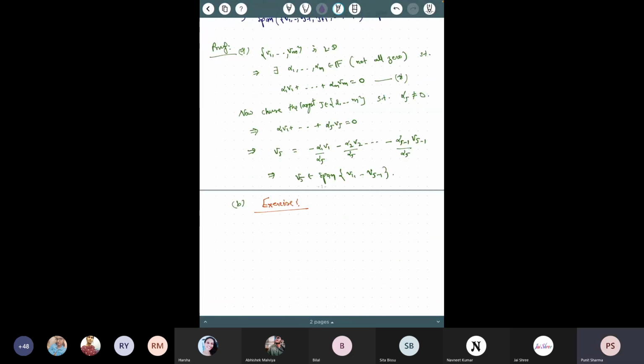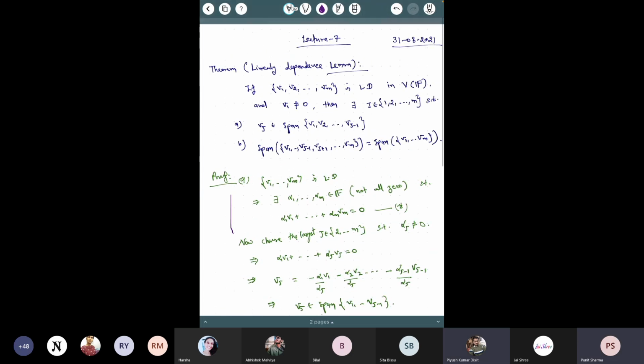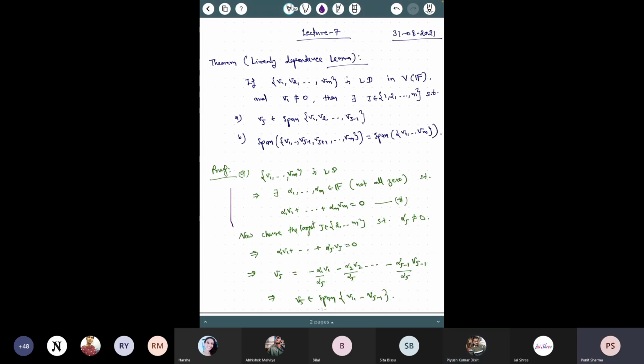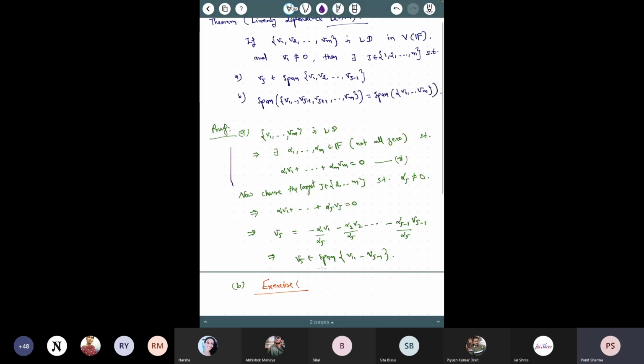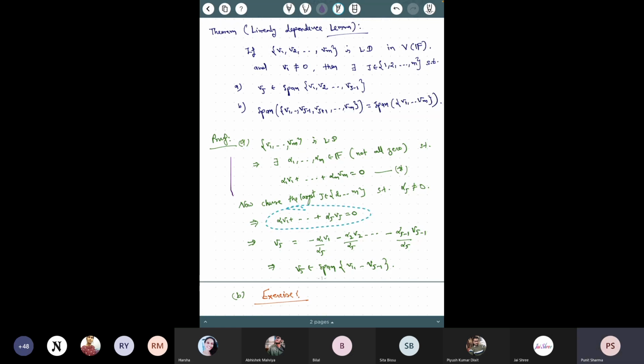All right. So sir, here what is the role of the largest? The role of the largest is just this: you can write this expression here, because I want to write the Vj as a linear combination of preceding vectors. If I don't choose this as the largest, then there may be some other coefficients which are not zero here. Then I don't know which one to take left and then to write it in this way.